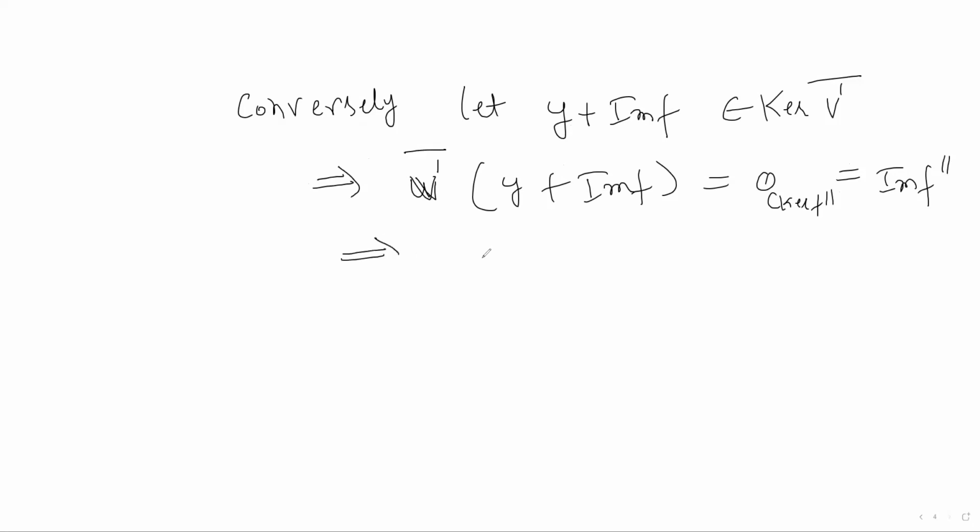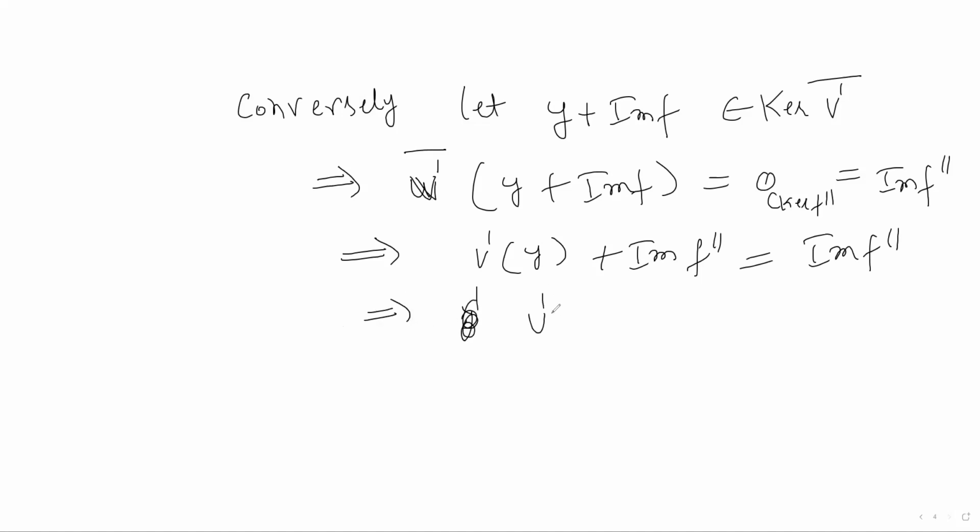So you can say that v dash of y plus image of f double dash equals image of f double dash, by definition of this mapping v dash bar. So this v dash y belongs to image of f double dash.